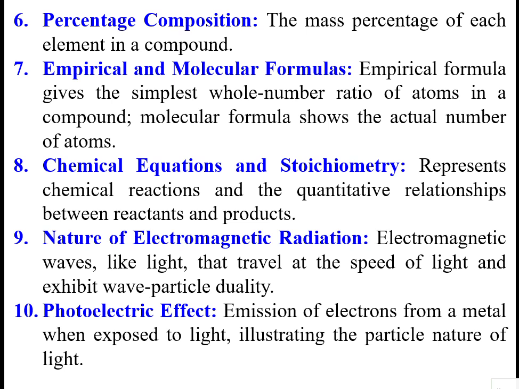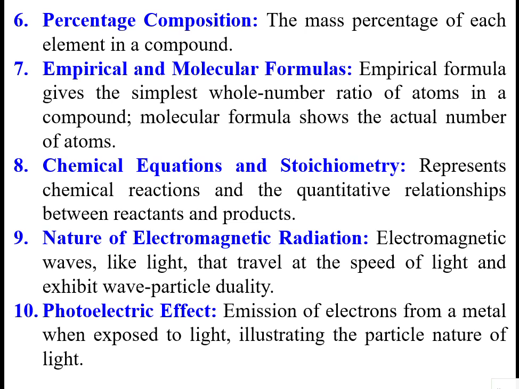So composition means the proportion of components that are present in a mixture. If it is based on per 100, that is percentage composition. The mass percentage of each element in a compound is called percentage composition. For example, if there are three components A, B, C, the percentage composition of A is mass of A divided by mass of A plus mass of B plus mass of C, multiplied by 100, which gives the mass percentage of component A. Similarly for component B, mass of B divided by total mass multiplied by 100.